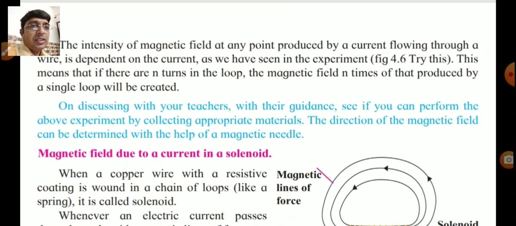Underline that the intensity of the magnetic field is dependent on the current, as we have seen in the experiment, figure 4.6. Try this. That is a point given on previous pages. This means that if there are n number of turns in the loop, the magnetic field n times of that produced by a single loop will be created.